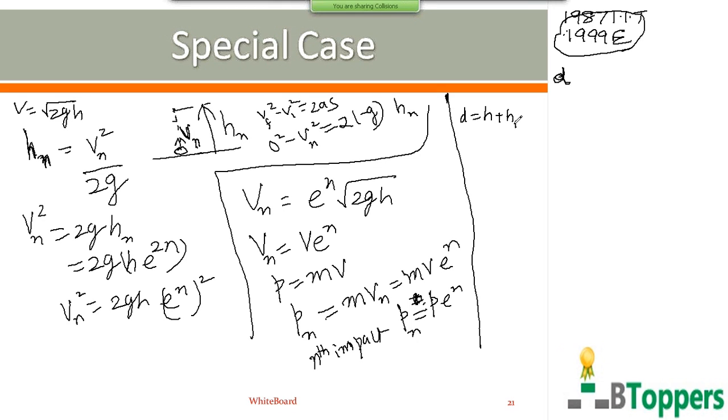So after the first impact with the floor, it rises to the height h1. Next it falls freely under gravity from the same height h1 before the second collision with the floor. That means this height h1 is covered twice. The distance h1 is covered twice. Then after the second collision with the floor, it rises to the height h2. Next it falls freely under gravity from the same height h2 before the third collision with the floor.